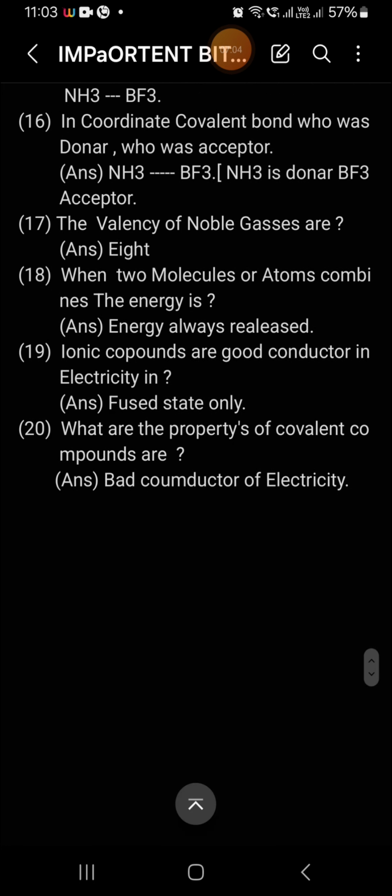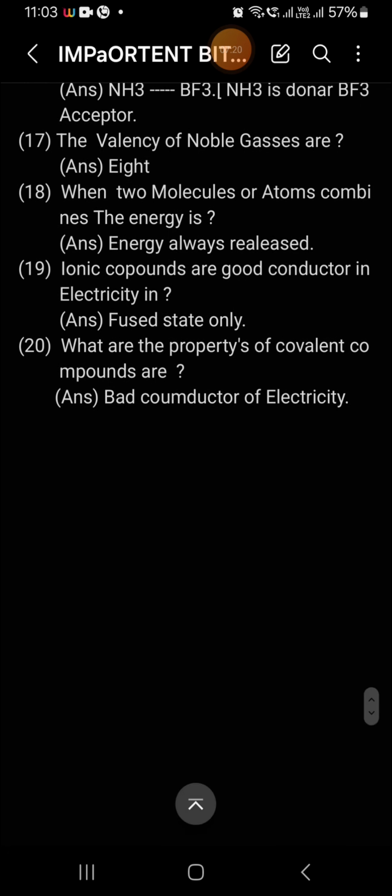Okay. The next question, the valency of noble gases is 8 electrons. The outermost orbital must contain 8 electrons. These noble gases are inert gas elements and never participate in chemical reactions. Next question, when two molecules or atoms combine in a chemical reaction, energy is always released.